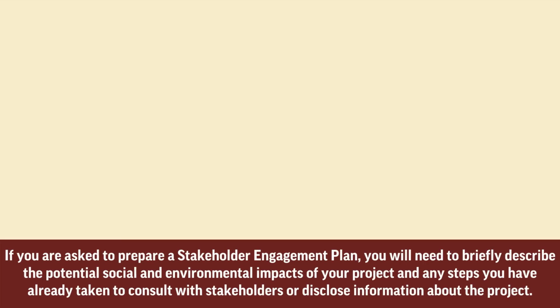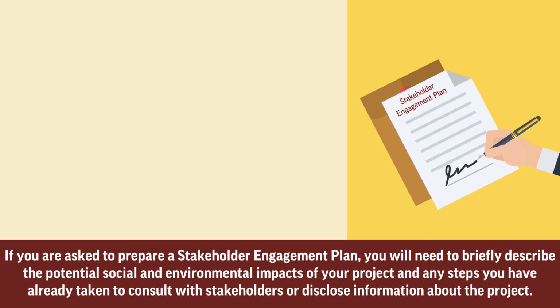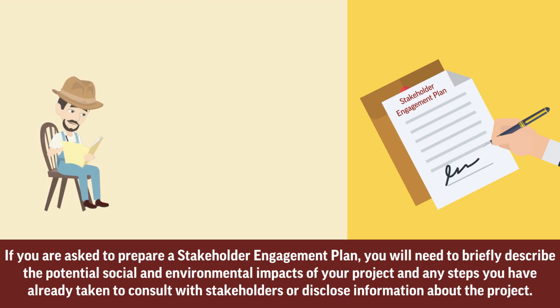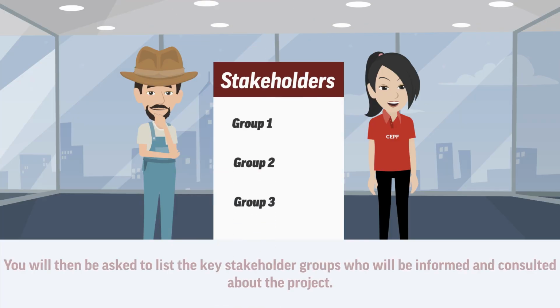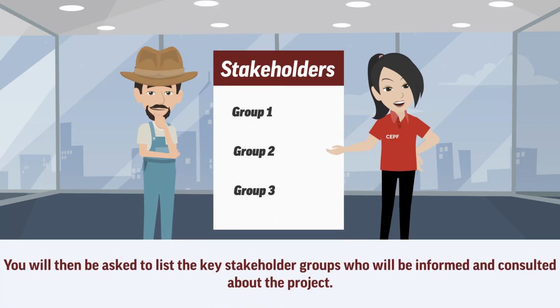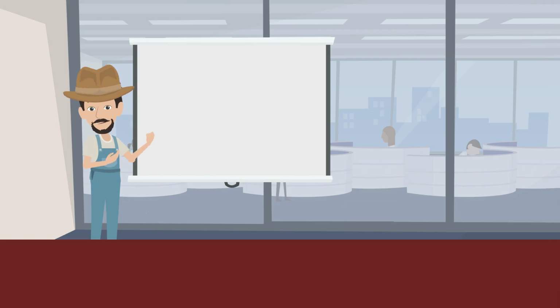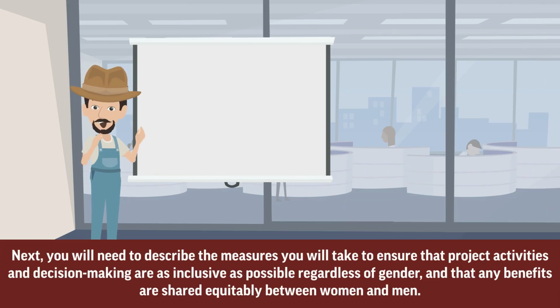If you are asked to prepare a stakeholder engagement plan, you will need to briefly describe the potential social and environmental impacts of your project and any steps you have already taken to consult with stakeholders or disclose information about the project. You will then be asked to list the key stakeholder groups who will be informed and consulted about the project.